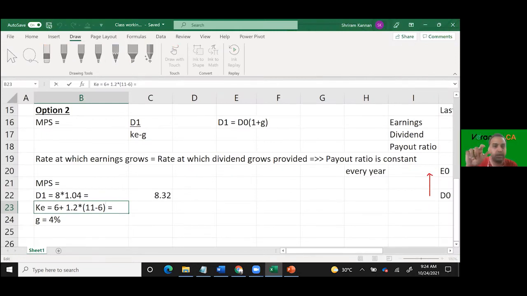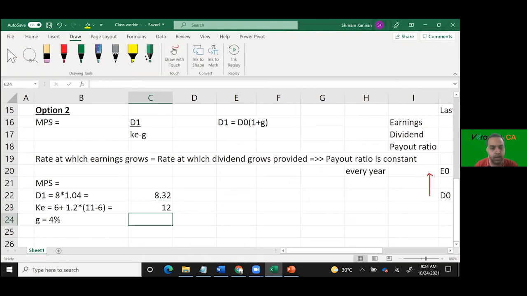You have observed that in some problems they will give you RM, in some problems they will give you the risk premium. You understand what I'm saying? Yes, sir. You need not do 11 minus 6 here; that full number has to be entered. So how much do you get as KE? 12, sir. So that's 12%, and growth is 4%. Just find out the market price: D1 8.32 divided by 12% minus 4%.